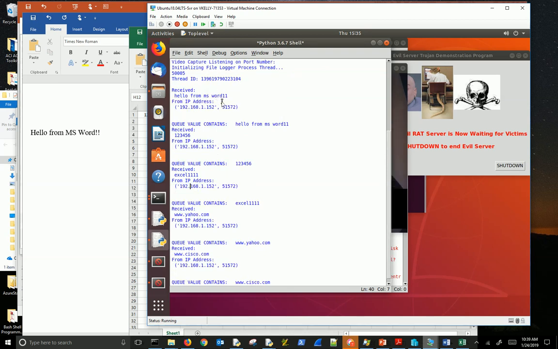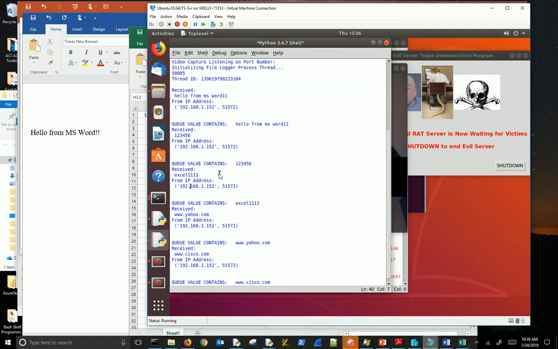Here's our "hello from Microsoft Word." By the way, you'll notice that we record where it came from, the stream that it came from, and here's its peer socket. So I sent this out on 51005, and Evil Server is peered on this covert channel over this peer socket number.